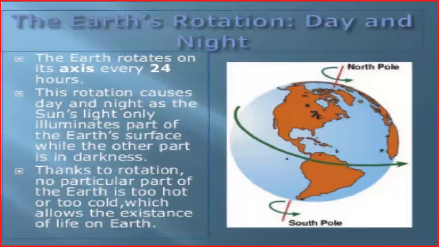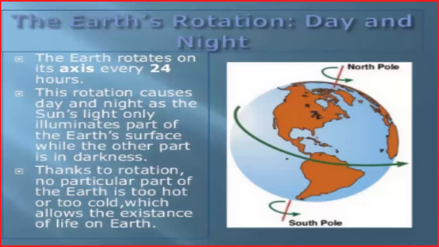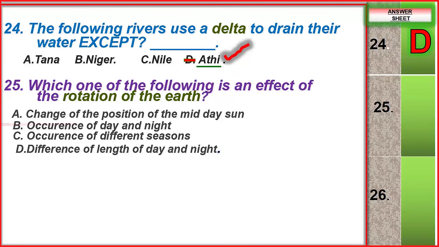You can see the earth rotates on its own axis every 24 hours, from west to east, and it is tilted at an angle. So we have occurrence of day and night. So the correct answer for number 25 is B.